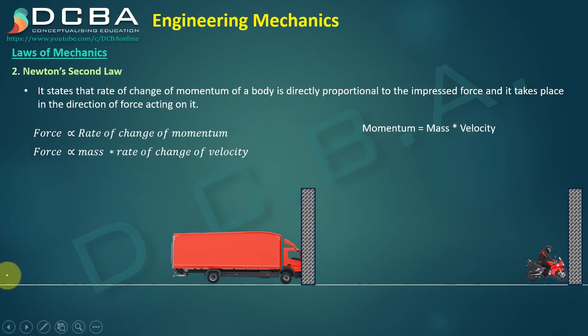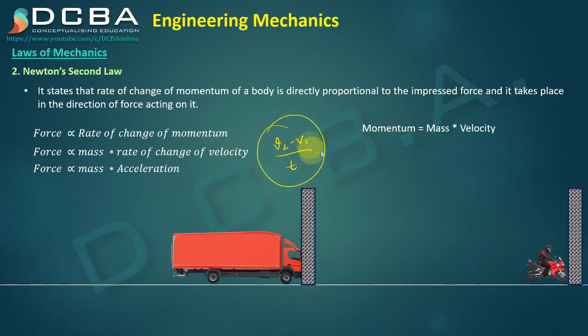So force is directly proportional to mass into rate of change of velocity. Force is directly proportional to mass into acceleration, because rate of change of velocity is nothing but acceleration. It is (v2 minus v1) upon t, that is the change in velocity per unit time in which it is changing. So this is nothing but your acceleration, isn't it? So mass into acceleration is your force.